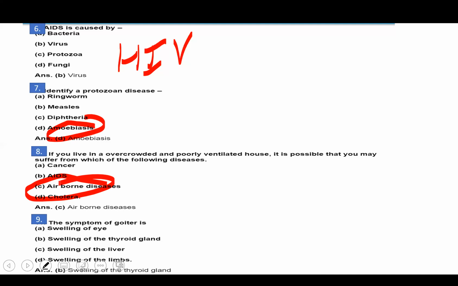The symptom of goiter is swelling of the eye? No. Swelling of the thyroid gland. Yes, swelling of the thyroid gland because it is due to the deficiency of iodine. So B will be the answer.